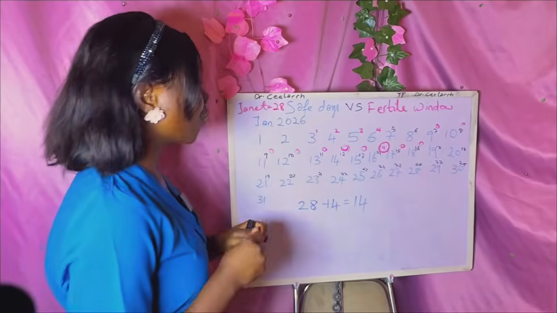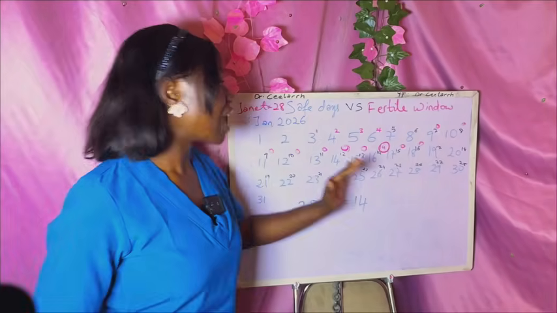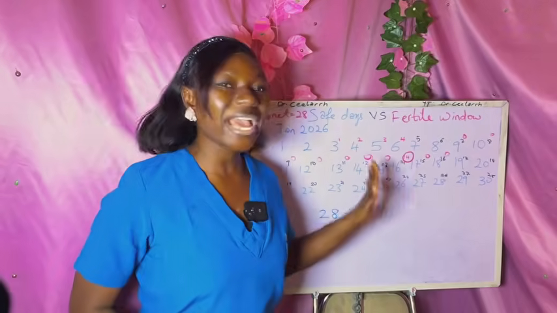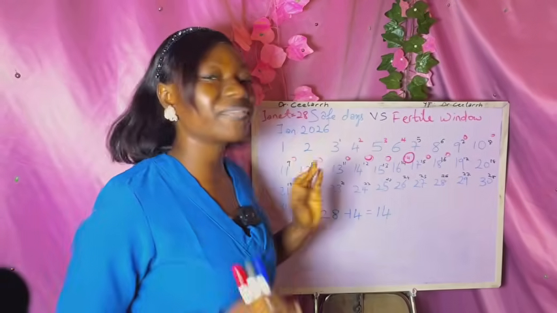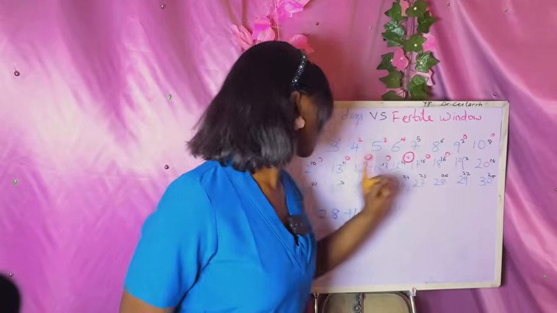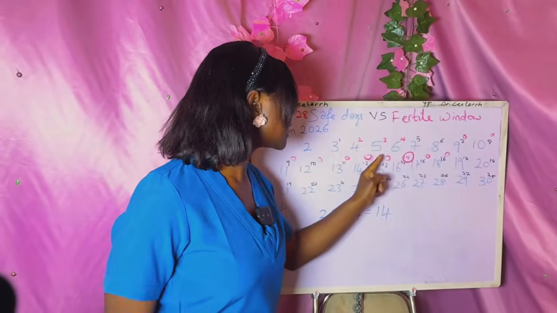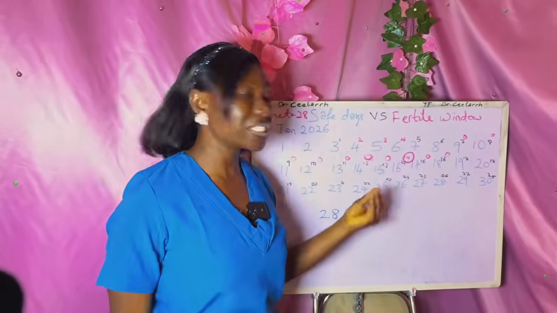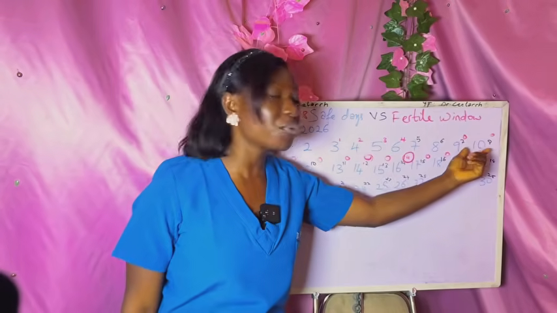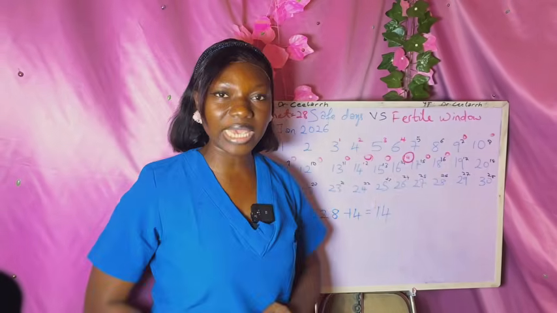Okay, so her fertile window has now expanded. Initially we had just 5 days, but now we have 10 days: 1, 2, 3, 4, 5, 6, 7, 8, 9, 10. So she's likely to get pregnant when she has unprotected sexual intercourse within these 10 days.